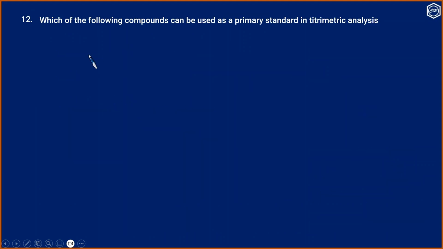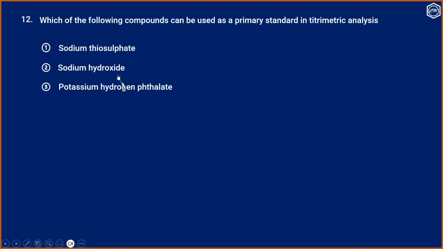Question number 12. Which of the following compounds can be used as a primary standard in titrimetric analysis? Sodium thiosulfate, sodium hydroxide, potassium hydrogen phthalate, potassium permanganate.